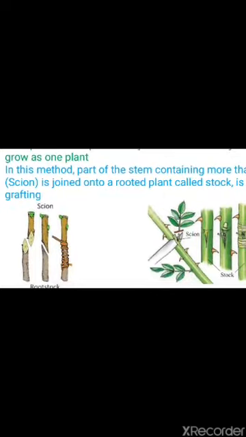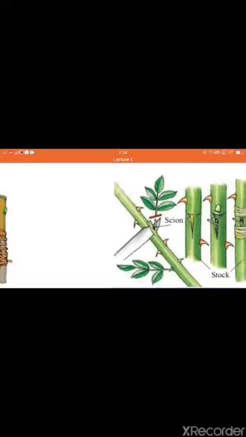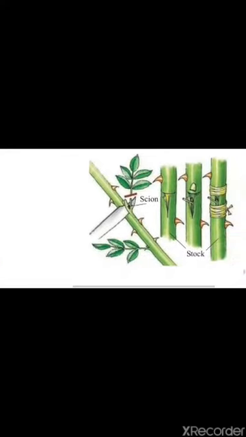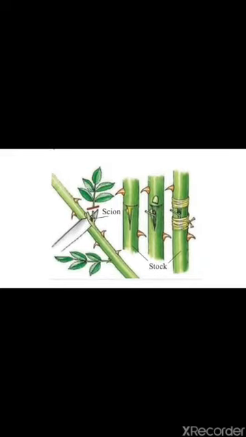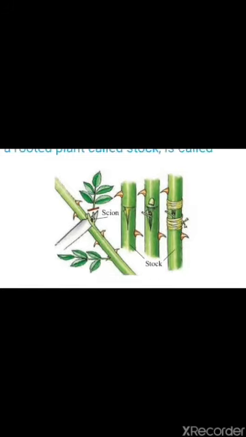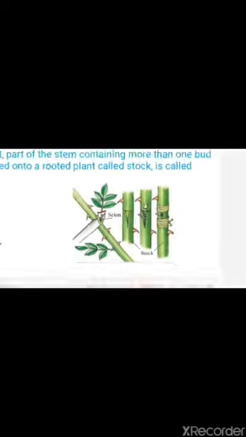Here the stem which contains the bud is called a scion. See in the diagram, this is the one bud, this is the stem which has the bud, and that stem is called a scion. Whereas this is another stem, but that stem is rooted. Here we take two plants and combine them. One is the stem of a rooted plant, whereas from the same species of other plant we only take a stem.